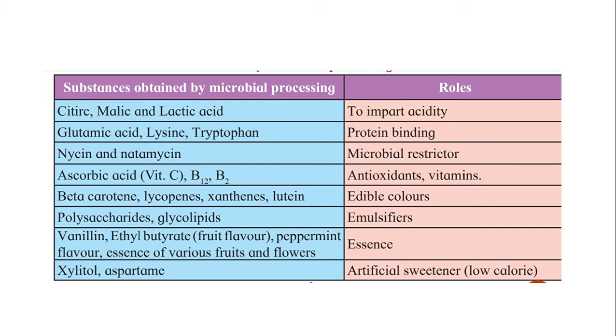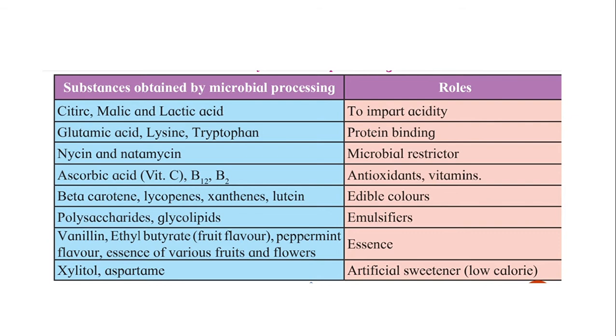Second is glutamic acid, lysine and tryptophan. They work as protein binders. Next is niacin and natamycin. These are being used as microbial restrictors. Next substance, ascorbic acid or vitamin C, vitamin B12 or B2. They are being used as antioxidants at various places and vitamins.